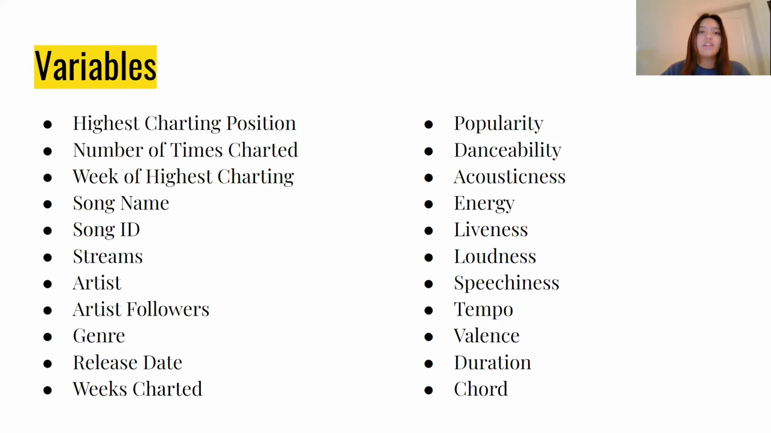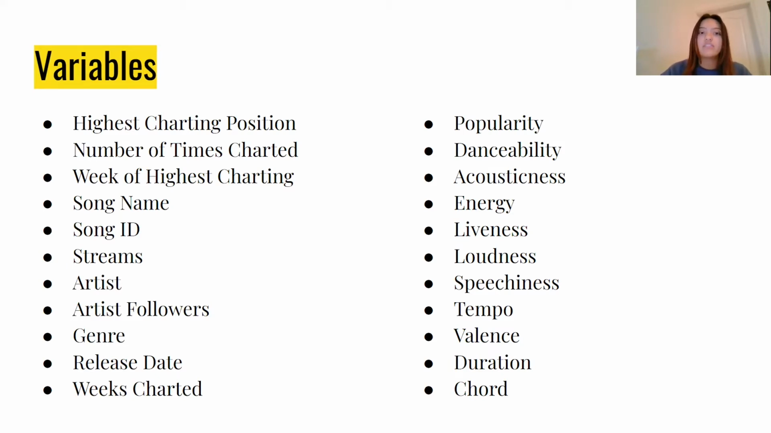So the variables include the highest charting position, which is the highest position the song was ever at on the charts, number of times charted, which is the number of weeks that the song was on the charts, week of highest charting, which is the actual dates of the week during which the song charted the highest, the song name, the song ID, which is an ID that is unique to each song provided by Spotify,